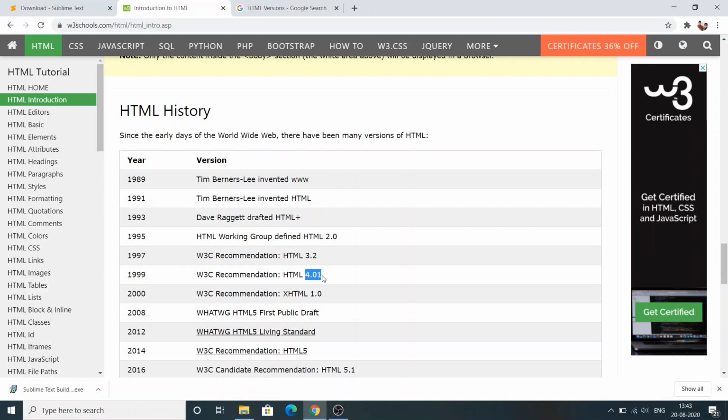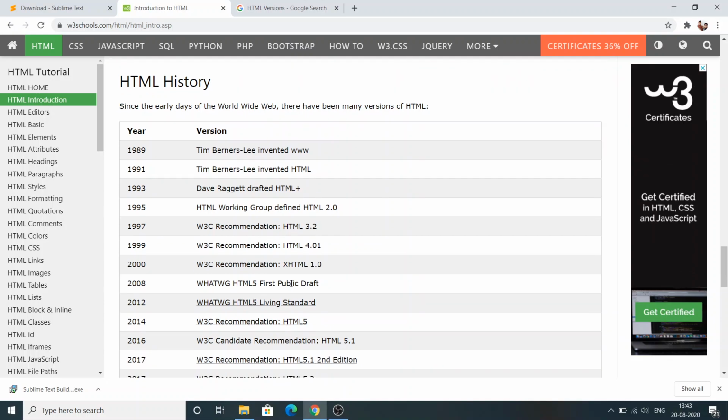For example, when we download an app from the Play Store, we get updates, right? So with every update, bugs will be fixed, and we will be getting some new features. In the same way, in every HTML version we will be having new features.